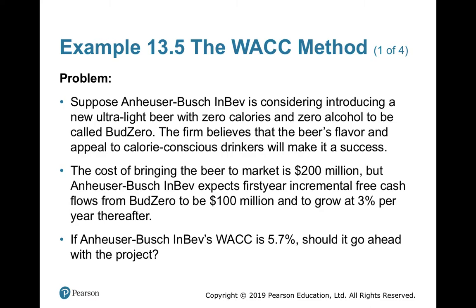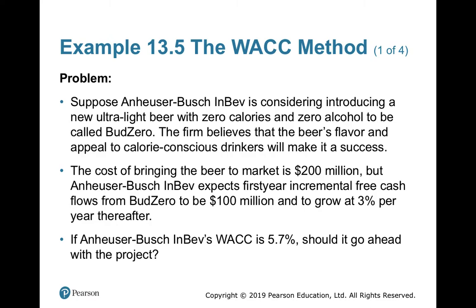So now there are 2 or 3 things we have to see here. The company wants to develop a new product which is alcohol free and calorie free, and because of these two qualities, calorie conscious and alcohol conscious drinkers will make it a success. Now, that is the story. But the main thing as a finance graduate, what we have to see is how much it will cost. The initial cost will be 200 million. So FCF 0 is minus 200 million; the company has to invest.